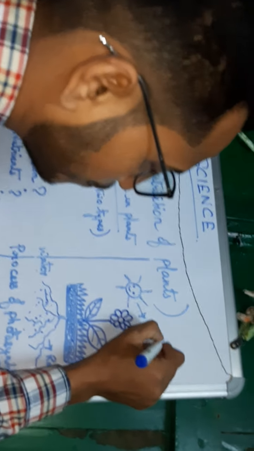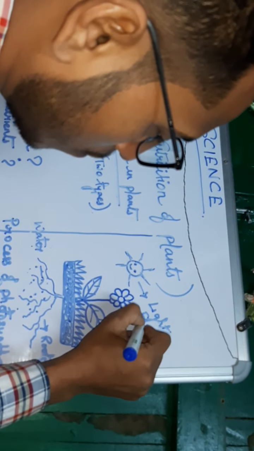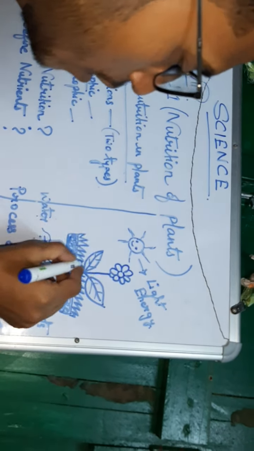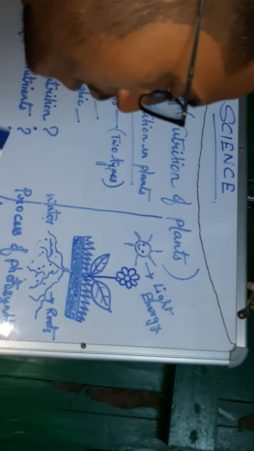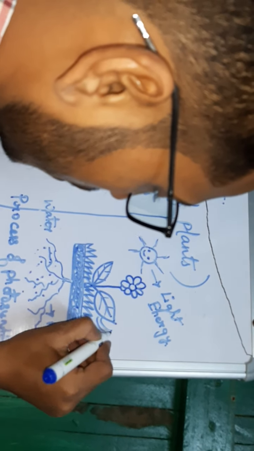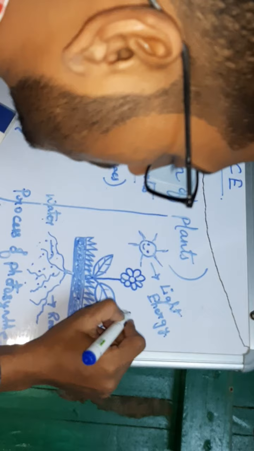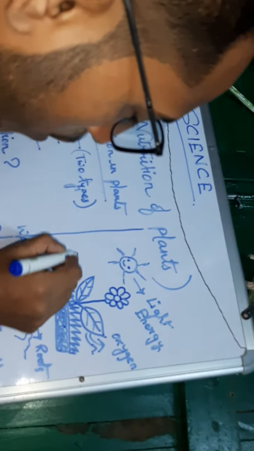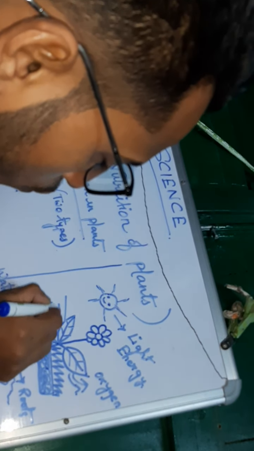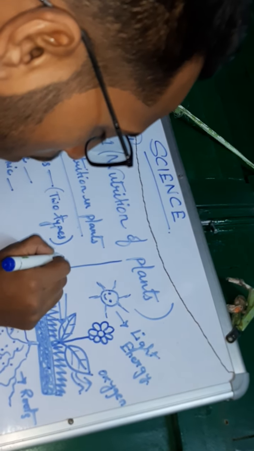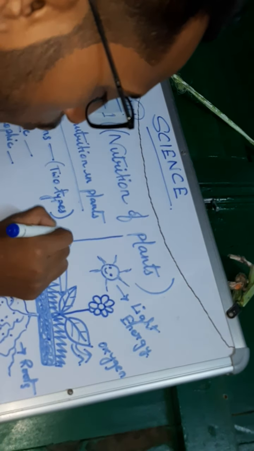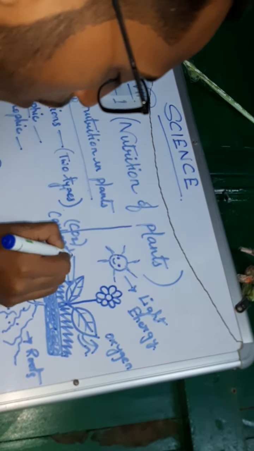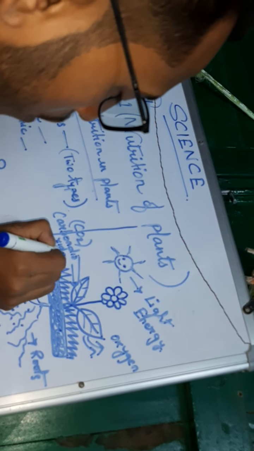Plants give out oxygen, and take in carbon dioxide through small pores.